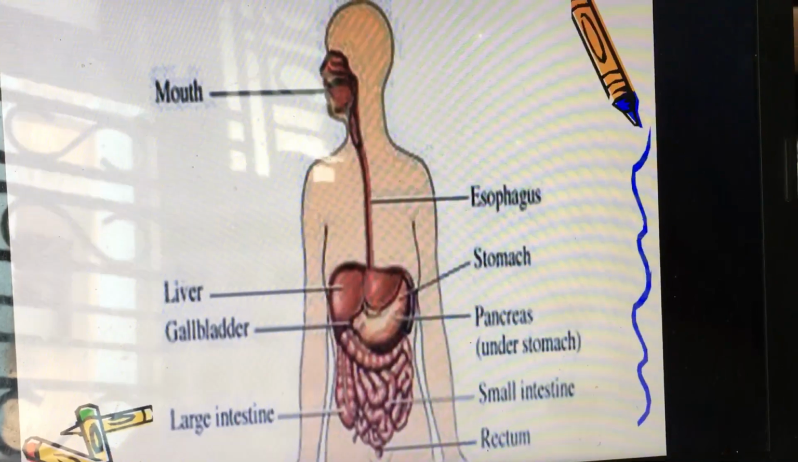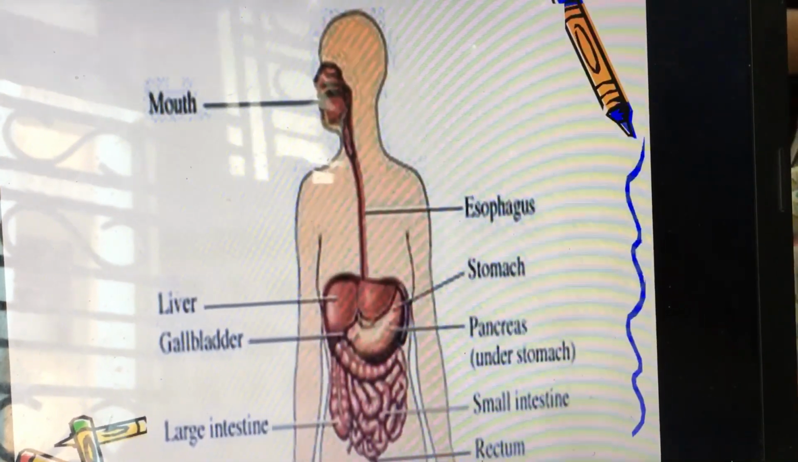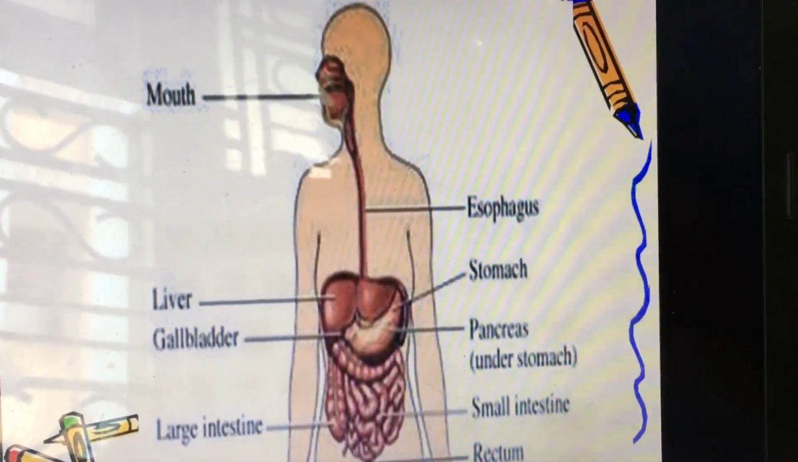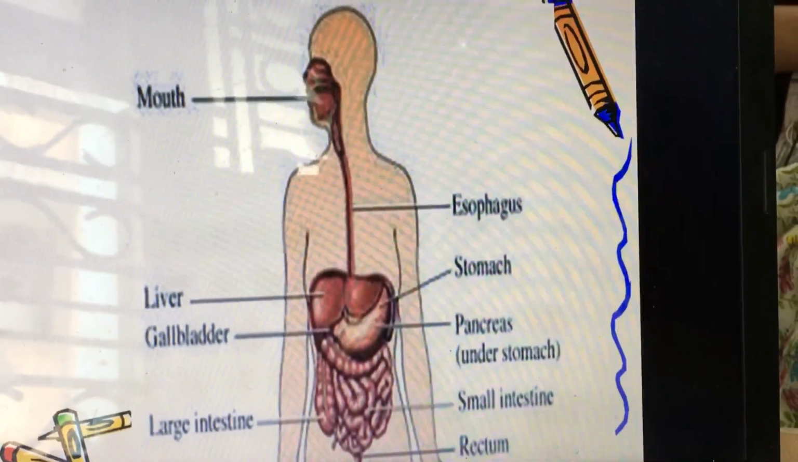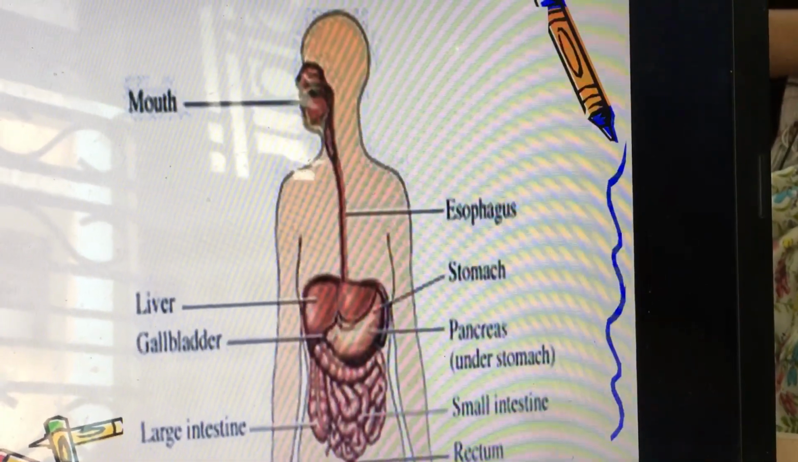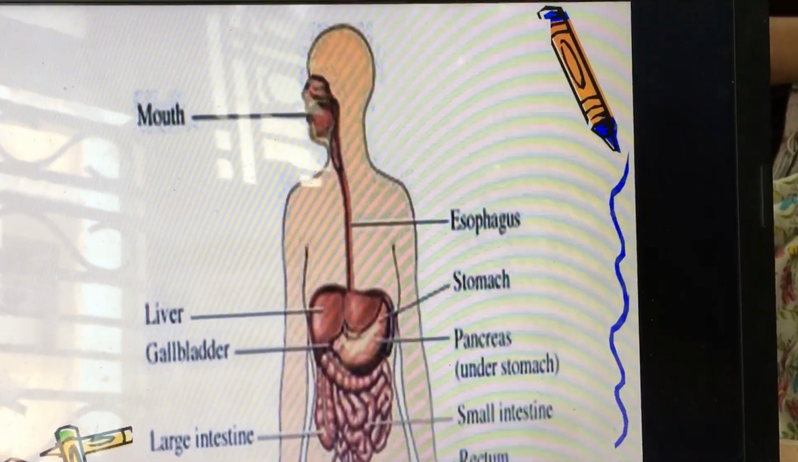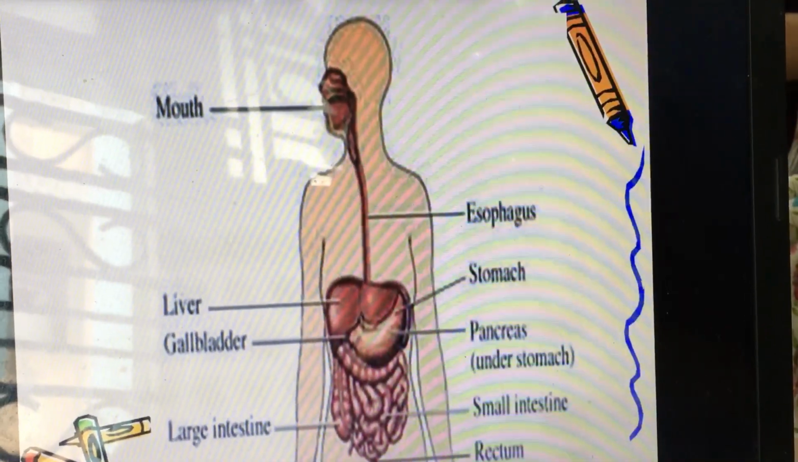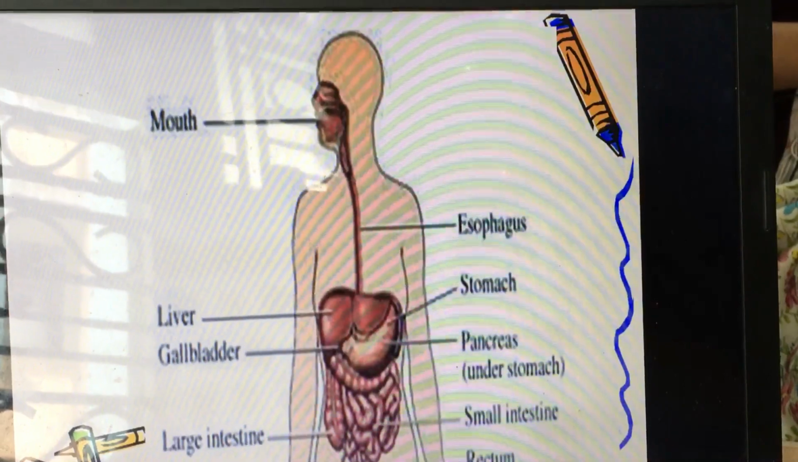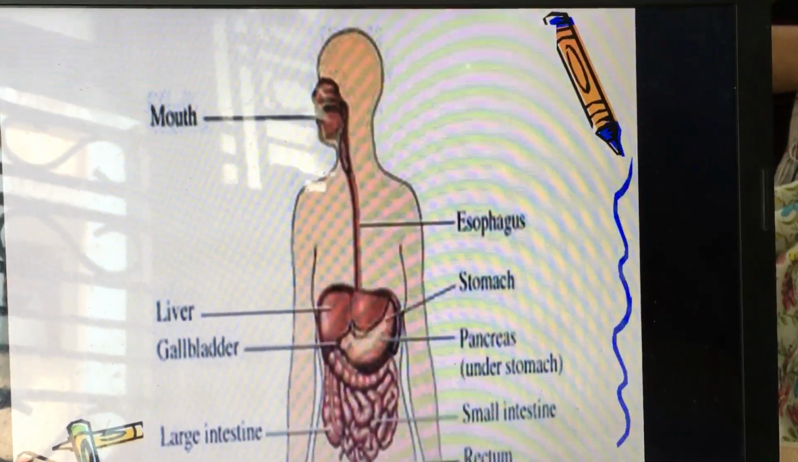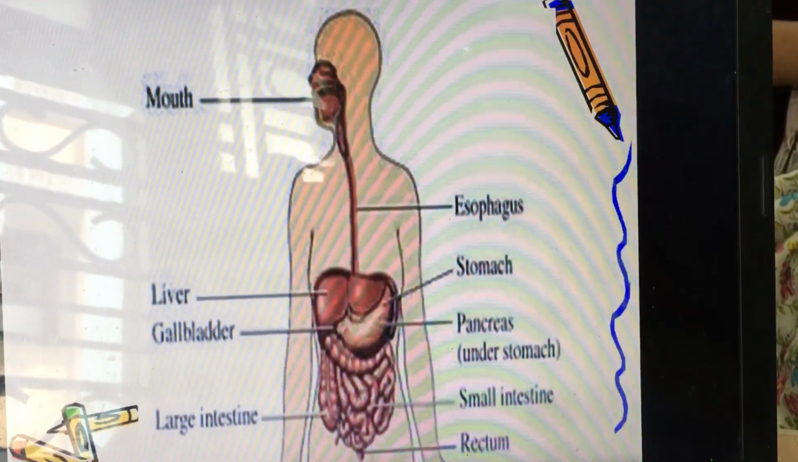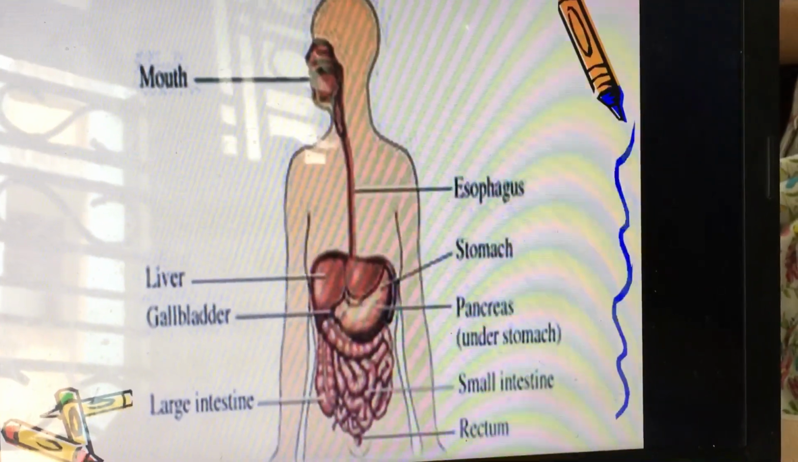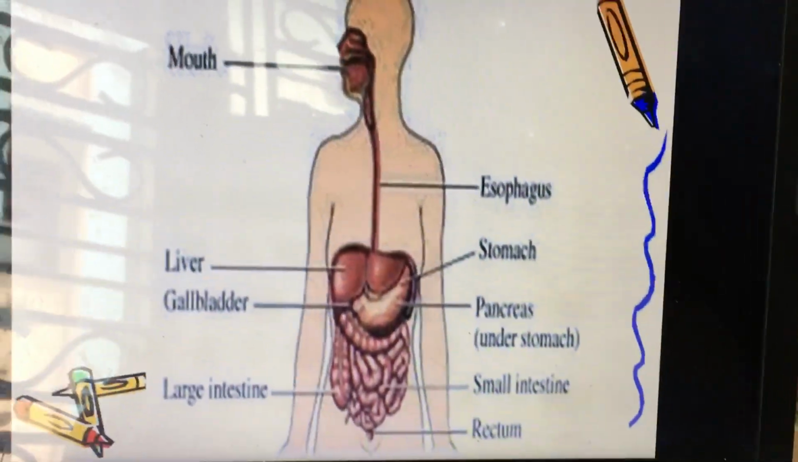In the stomach there is a digestive juice, and the food mixes with the digestive juice, and then the food enters the small intestine. Here the small intestine absorbs whatever nutrients are present in our food. Those nutrients are absorbed in the small intestine. Then the food goes to the large intestine. Here all the water present in food gets absorbed in the large intestine, and then undigested food passes through the rectum.